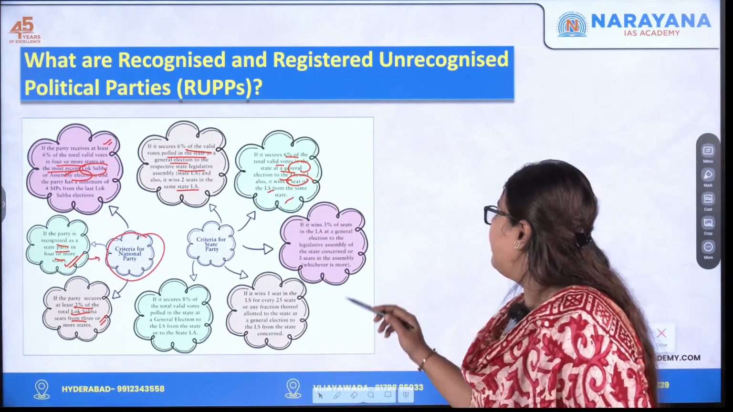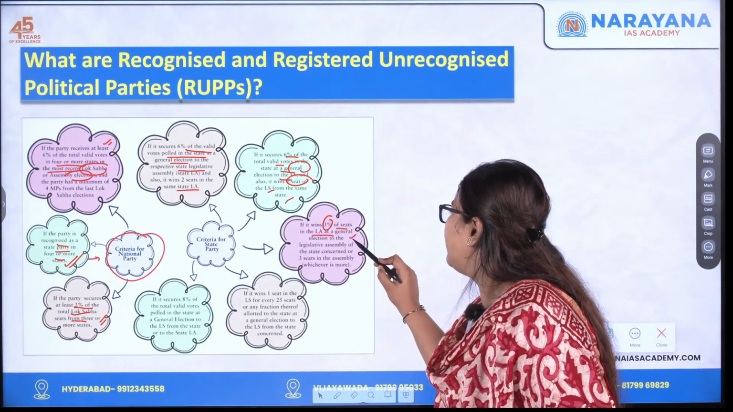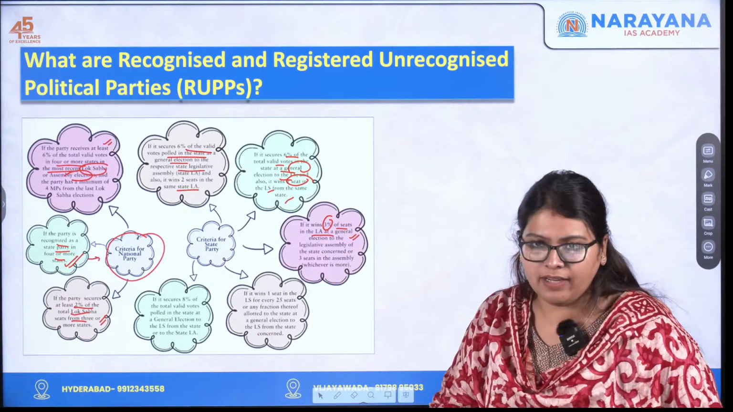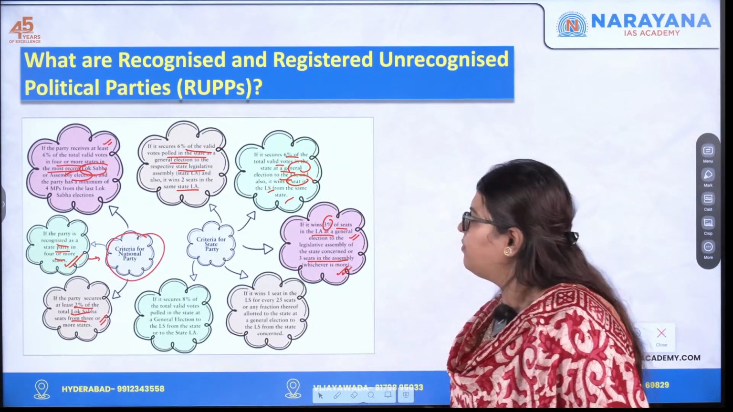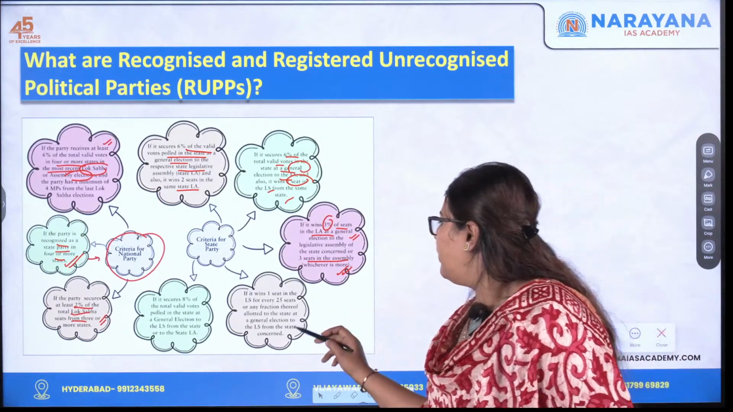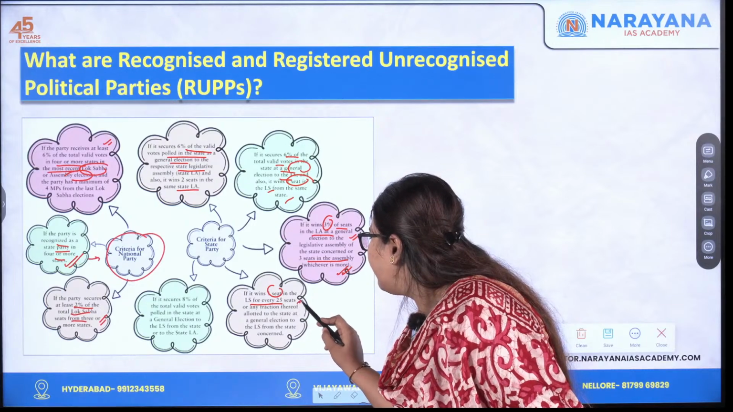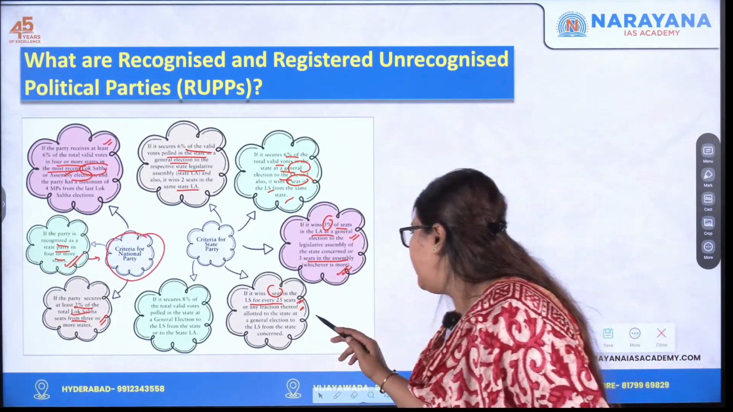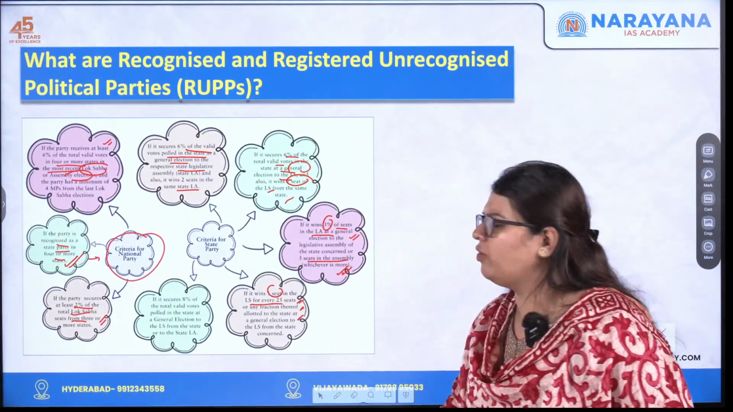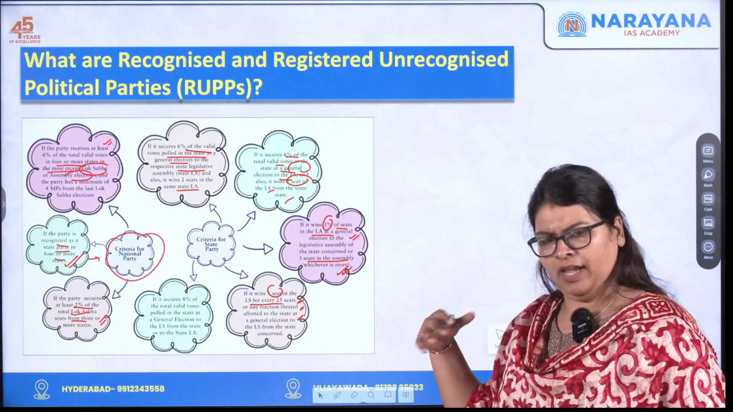Next, if it wins 3% of the seats in the Legislative Assembly at the general election to the Legislative Assembly of the state concerned, or 3 seats in the Assembly, whichever is more. Next one, if it wins 1 seat in the Lok Sabha for every 25 seats or any fraction thereof allotted to this particular state at a general election to the Lok Sabha from the state concerned. See, all these things have to be memorized.